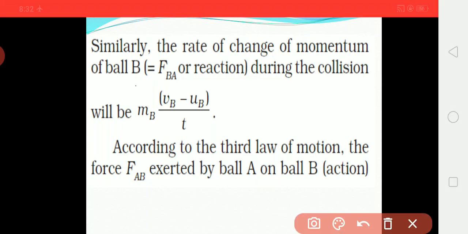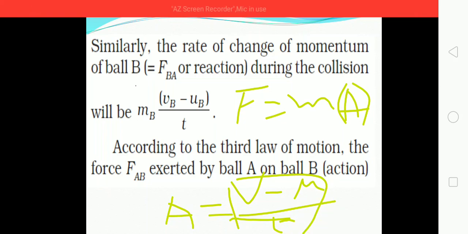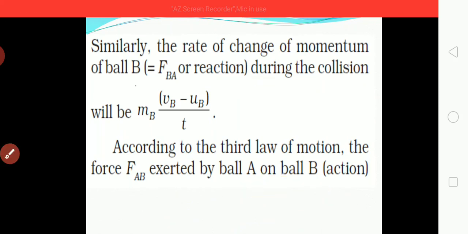Okay, the change in velocity of ball B, and we know it very well, a is the change in velocity upon time taken, which we say is acceleration. Here, in place of a, and we know that F is equal to m a, we have taken (v minus u) upon t. So our formula will be m_B (v_B minus u_B) upon t for ball B.